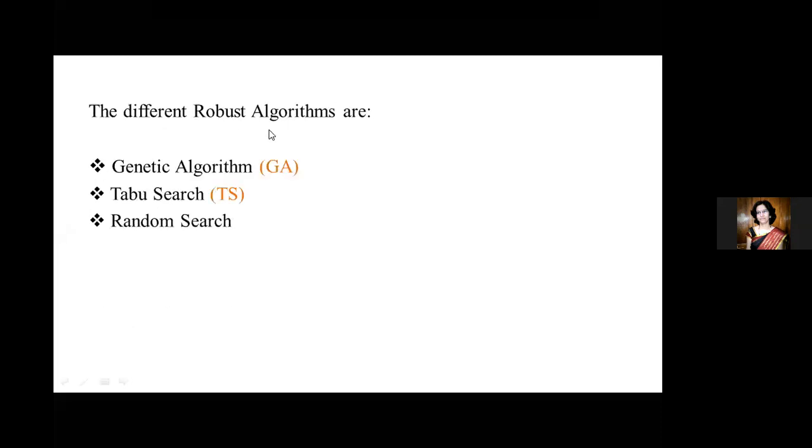So there are different robust algorithms which we will be using: genetic algorithm, taboo search, and random search. In the coming slides, we will be learning about the genetic algorithm.